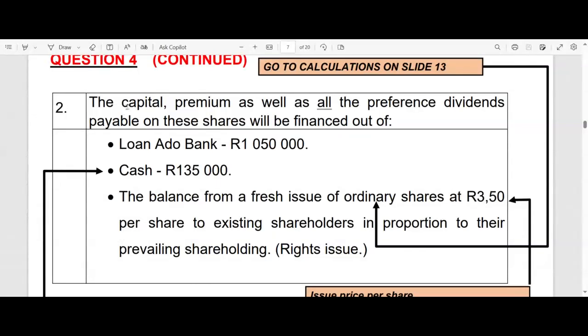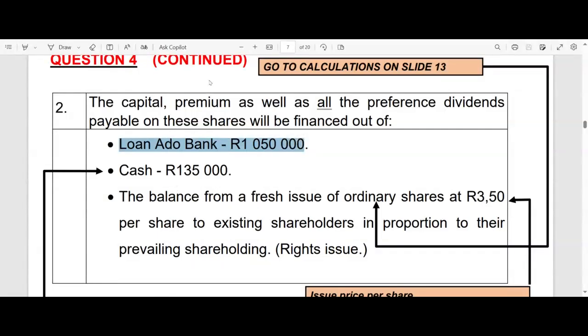So they are saying here the capital which we must refund to them, that additional gift to them, that premium on the redemption, as well as the preference dividends. Why I've underlined all is, remember, that's for 2009 as well as for 2010, both years. So those dividends that are payable at the redemption at the very latest must also be part of our financing plan. And how are we going to finance it? We're going to obtain a loan. That will require a journal entry. Obtain a loan from Adubank.